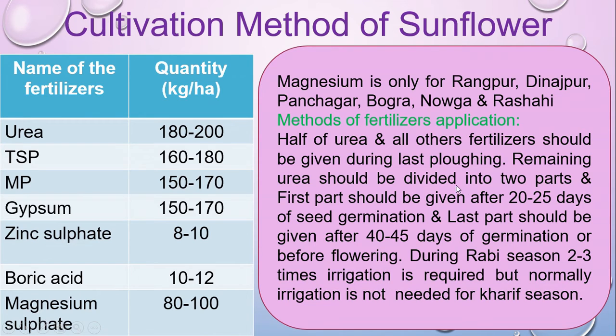The remaining urea should be divided into two parts. The first part will be given 20 to 25 days after seed germination, and the last part should be given 40 to 45 days after germination, before the flowering stage. During the Rabi season, 2 to 3 irrigations are required, but normally irrigation is not needed for the Kharif season, because in the Kharif season there will be lots of moisture in the weather.